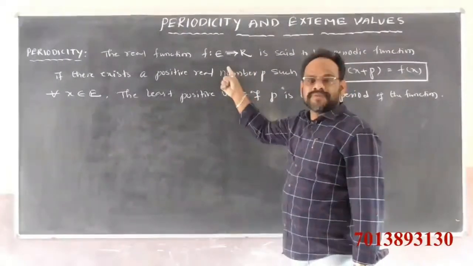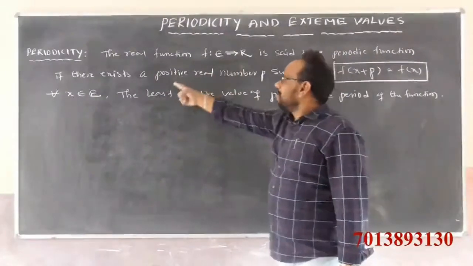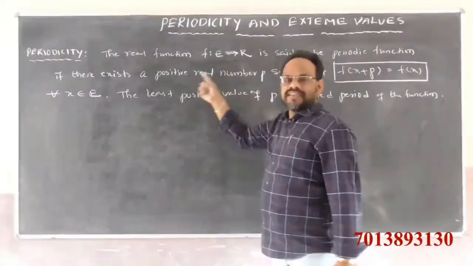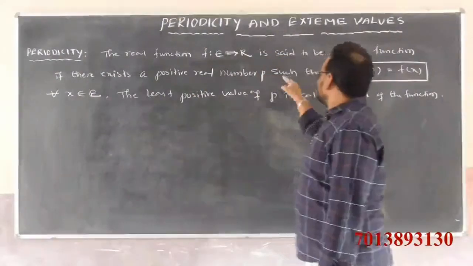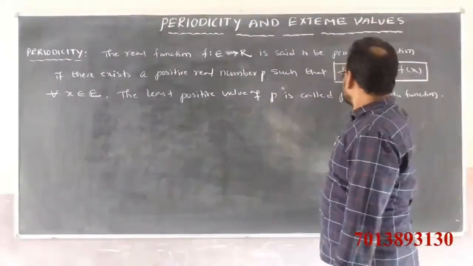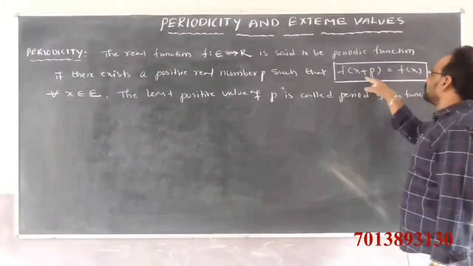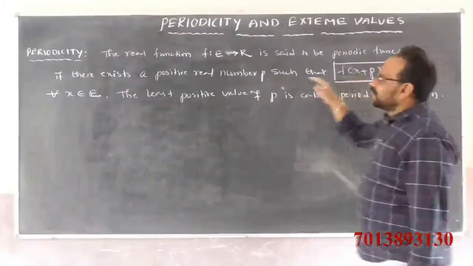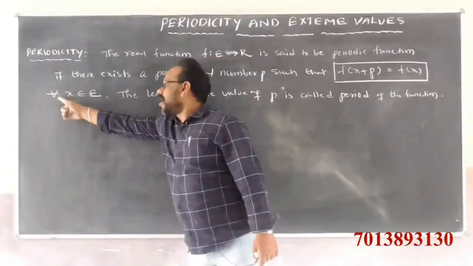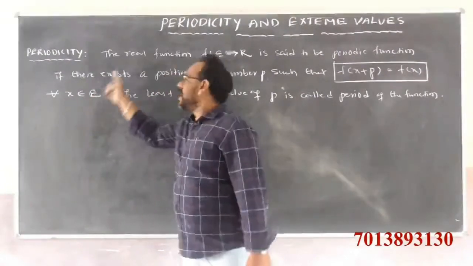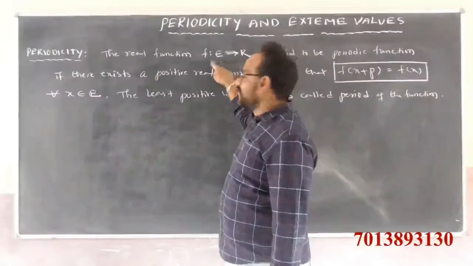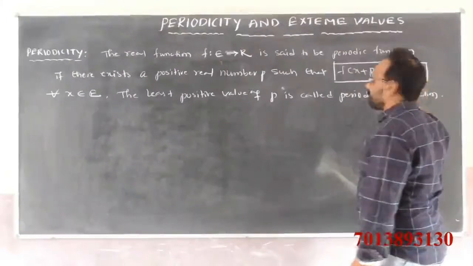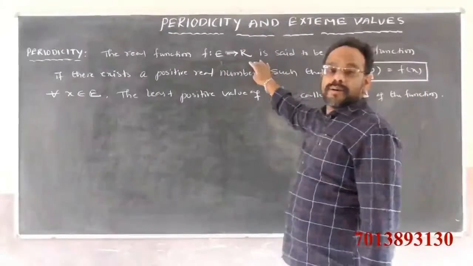periodic function if there exists a positive real number p such that it satisfies the condition f of x plus p is equal to f of x, for all x belongs to E. Observe here, for all x belongs to E means every element in the domain satisfies this condition, f of x plus p is equal to f of x. Then the function is called a periodic function.